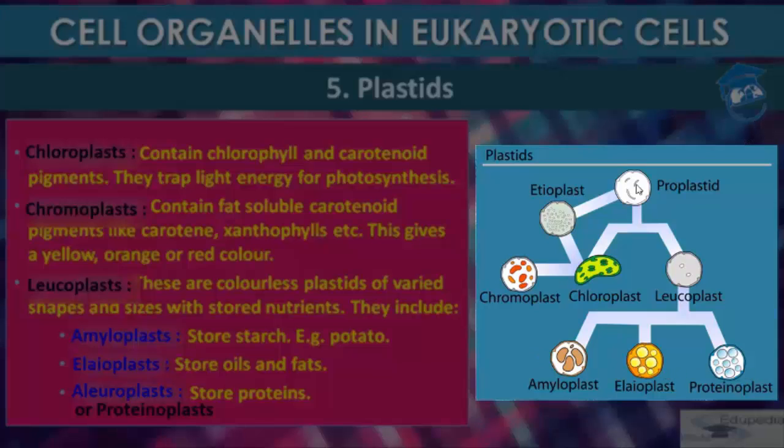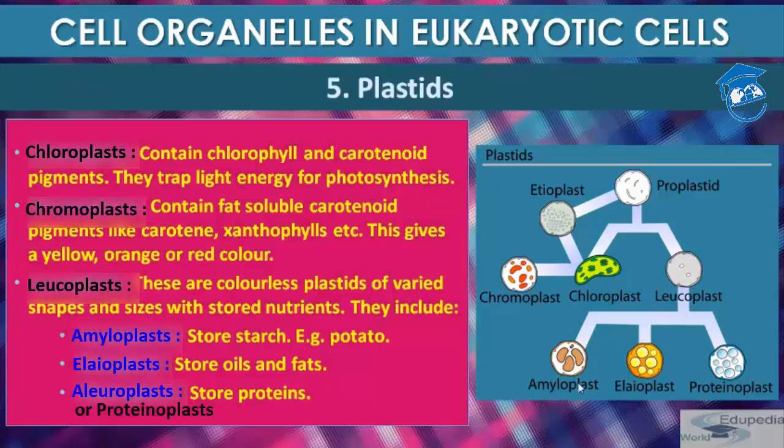See, proplastid gave rise to three: etioplast, chloroplast and leucoplast. Etioplast with later progression forms chromoplast, and leucoplast is again divided into three: amyloplast, elaioplast and proteinoplast. Amyloplast stores starch, for example in potato. Elaioplast stores oil and fat, and aleuroplast stores protein. Proteinoplast and aleuroplast are the same, so don't get confused. These three are colorless plastids of various shapes and sizes with stored nutrients.